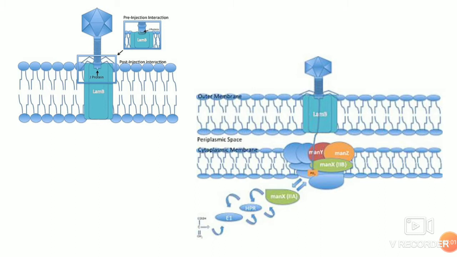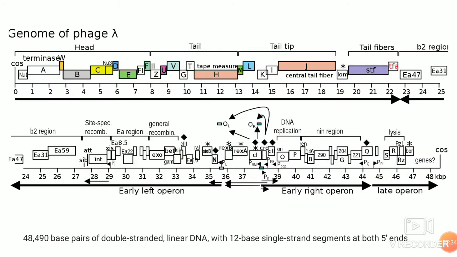Okay, the binding of the J protein happens to the maltose operon. Once this is bound, the linear phage genome is injected through the outer membrane. After injection, it passes through the mannose permease complex in the inner membrane, and then it enters the cytoplasm. So this is the genome.